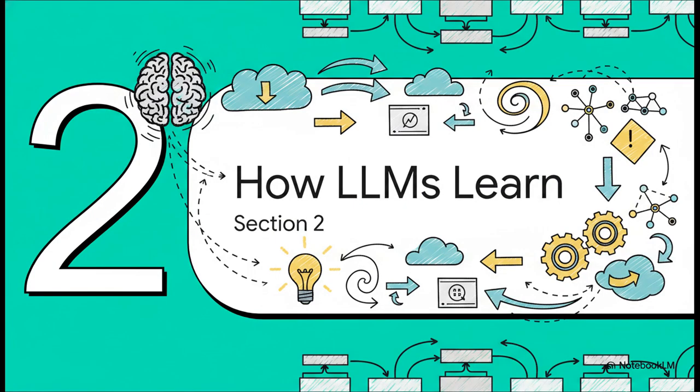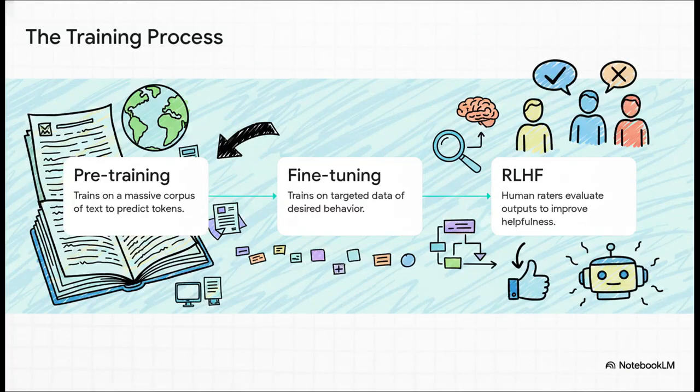Moving right along to Section 2, how language models learn. So if they are just predicting, how in the world did they get so remarkably good at it? It happens in three big phases. First up is pre-training. The model is fed a massive text corpus. We're talking hundreds of billions of tokens from the internet, books, articles, you name it. It learns the deep structures of language and factual associations just by trying to predict the next token and correcting its own errors. Second is fine-tuning.